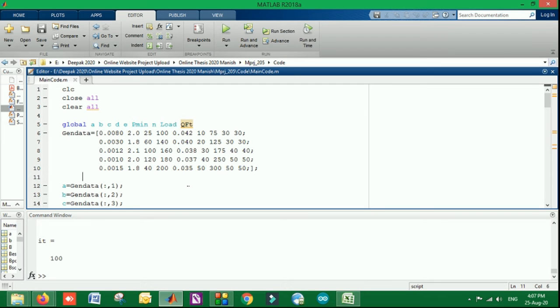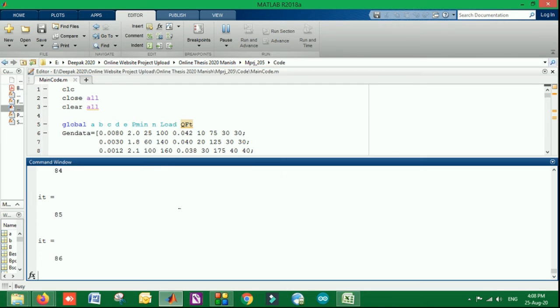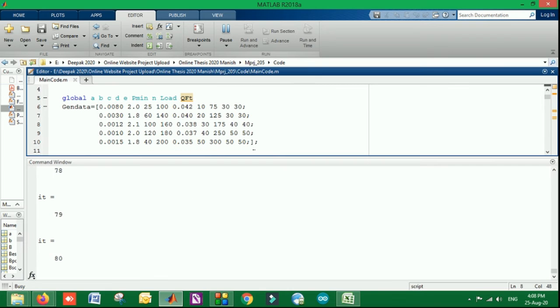When I run this, you can see in the command window the iterations for the Firefly optimization being processed for the multiple power plants. It is basically a 5 power plant based system, but it can be dynamic also. In that case, the values are going to change as per the number of plants and the standard data set from where we have taken it.